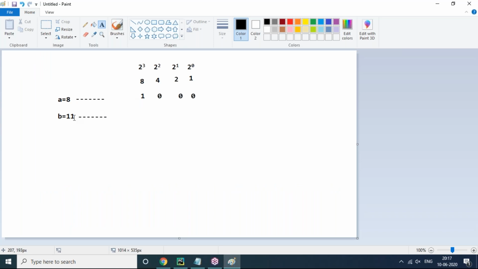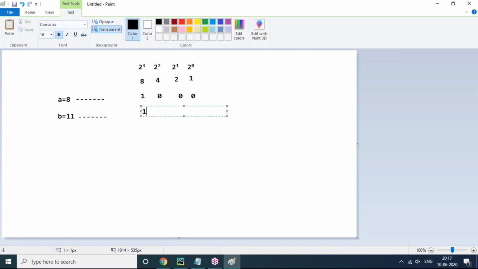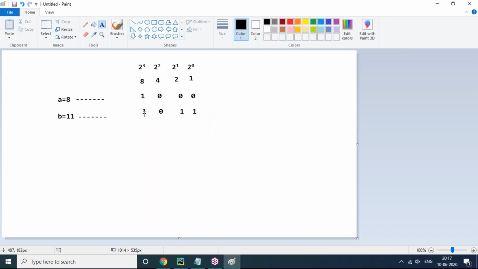At the same time, if you want to calculate b value 11, what is the binary form of 11? Which numbers, if we add, 11 will be there? 8 is there, 8 plus 2 is 10, plus 1 is 11. So in those three locations you should keep 1. Here it is 0, here it is 1, here it is 1. So why is it 1 0 1 1? Because 8 plus 2 is 10, plus 1 is 11. If we add these three values, 11 will become. So in these three positions I took 1, and the remaining position by default is 0. So the binary form of 11 is 1011.